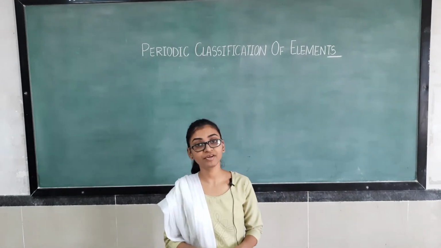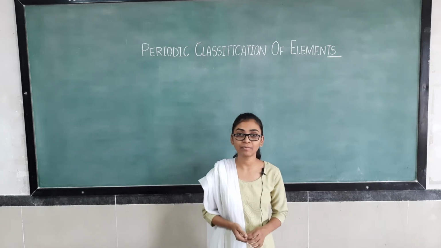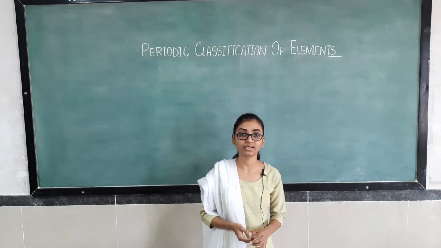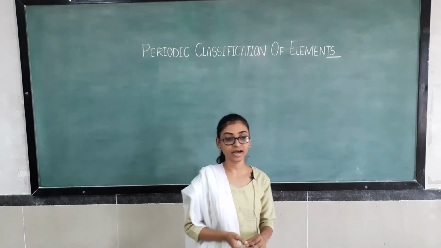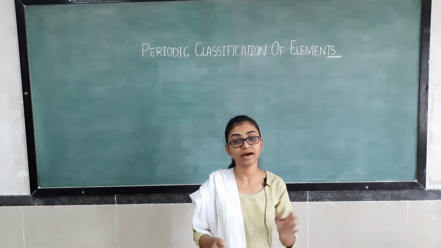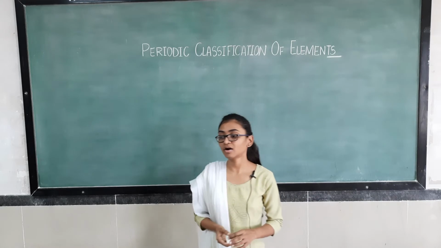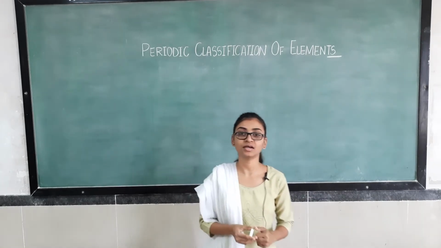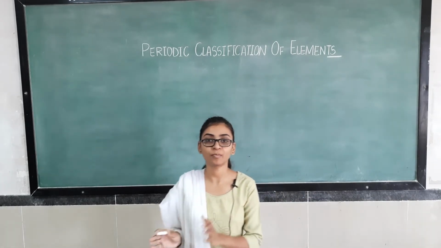So I have given you an introductory clip about periodic table, right? In that they have explained what is the need of arranging these elements. It is a human tendency to arrange everything in a proper way.